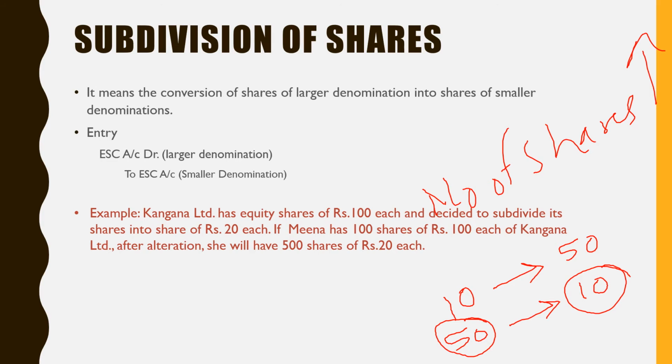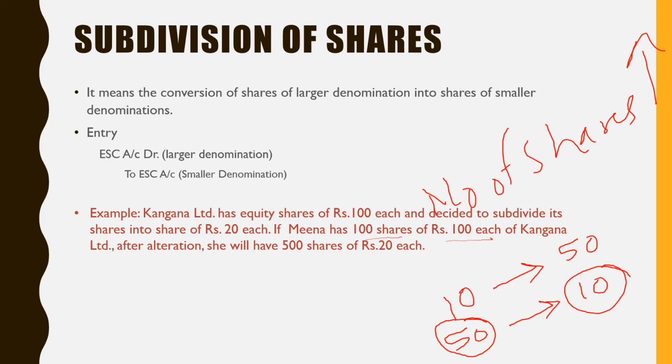So here one example is given. Kangana Limited has equity shares of rupees 100 each and decided to subdivide its shares into shares of rupees 20 each. So Miss Meena has invested in this Kangana Limited and she has 100 shares of rupees 100 each.